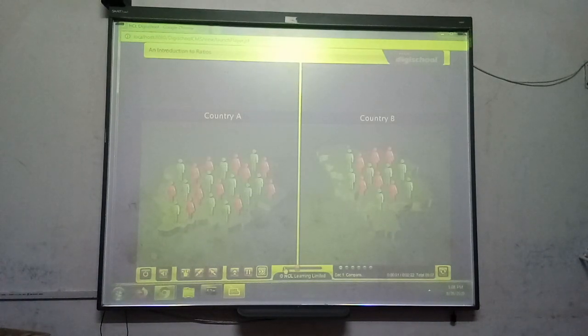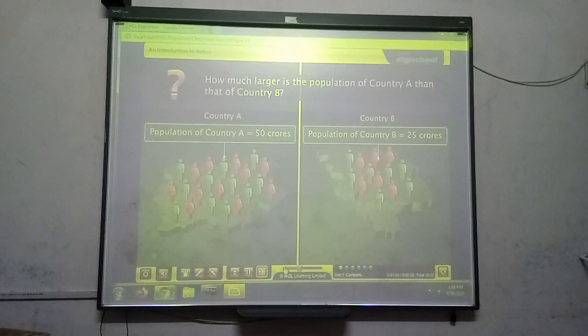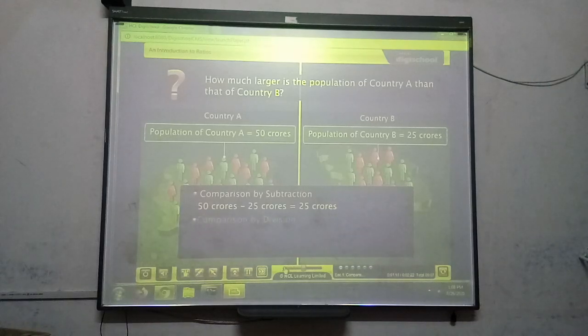Next, let's say that the population of country A is 50 crores and the population of country B is 25 crores. How much larger is the population of country A than that of country B? When we use subtraction, we find that the difference is 25 crores. So, we say that country A has 25 crores more people than country B. When we use division, we find that the population of country A is 2 times the population of country B. This tells us how many times larger the population of country A is than that of country B.